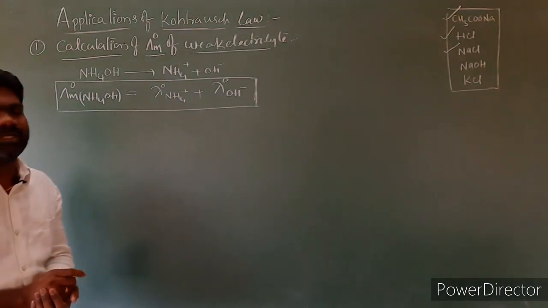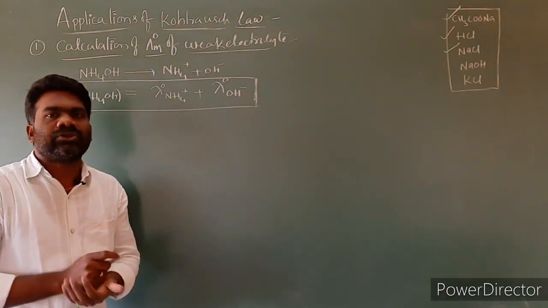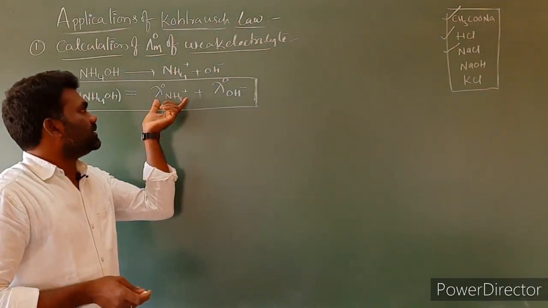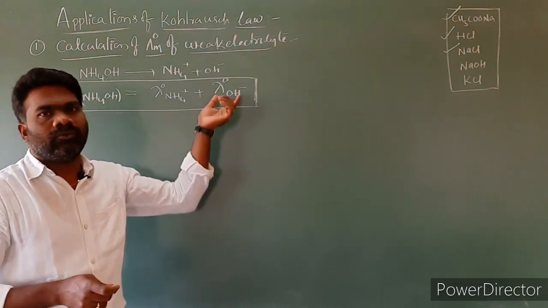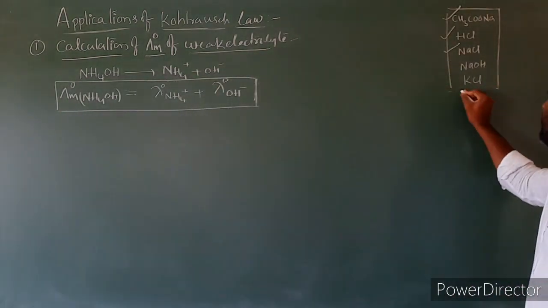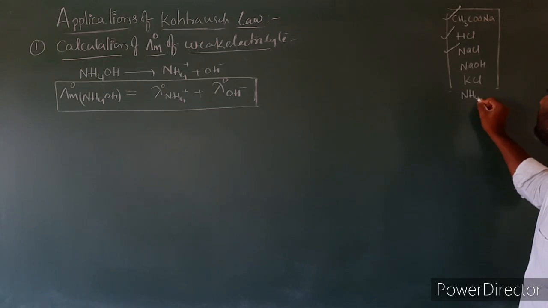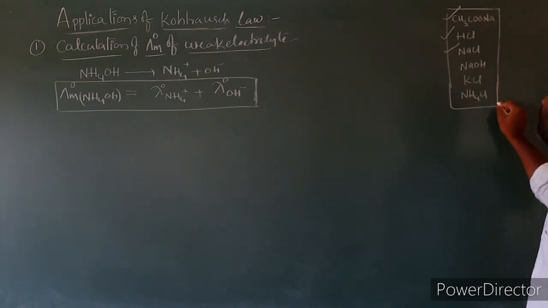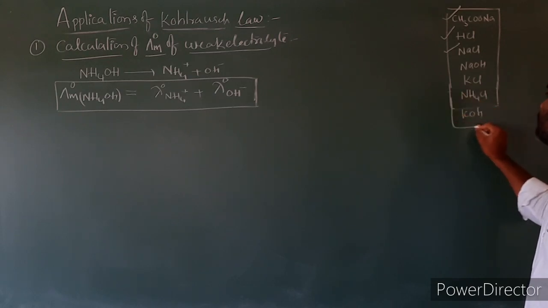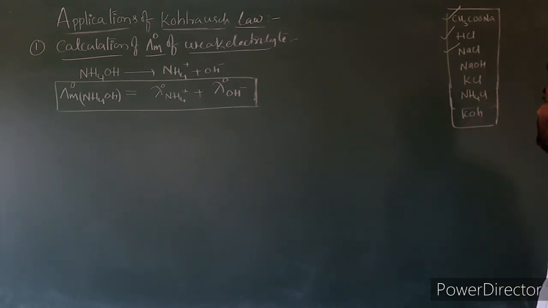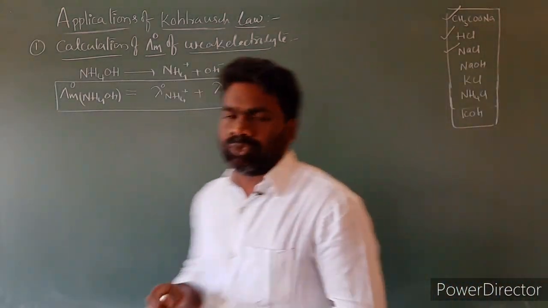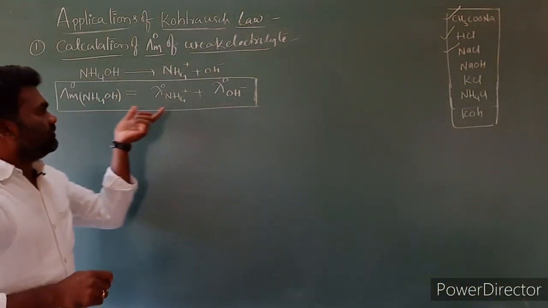Next, we have to select strong electrolytes that contain NH4 plus and OH minus. I'll give some more examples of strong electrolytes. I'm taking NH4Cl, which is a strong electrolyte, or you can take KOH, which is a strong electrolyte. NH4Cl and KOH are strong electrolytes. Then come to here: this is the weak electrolyte.